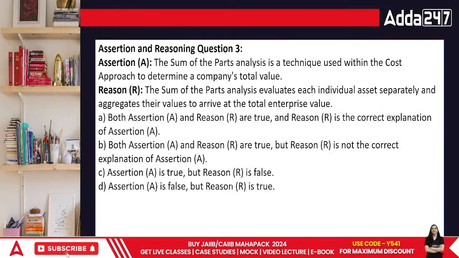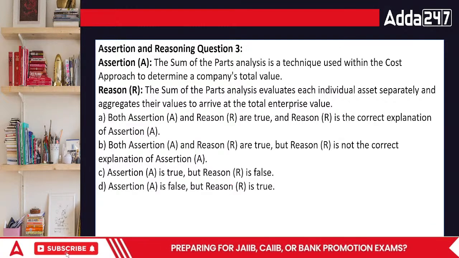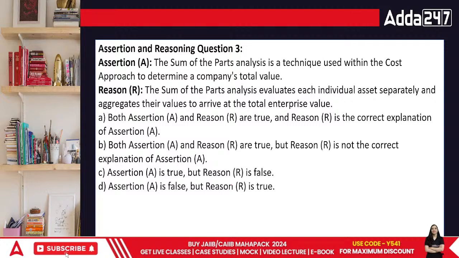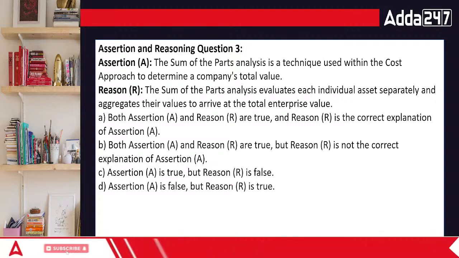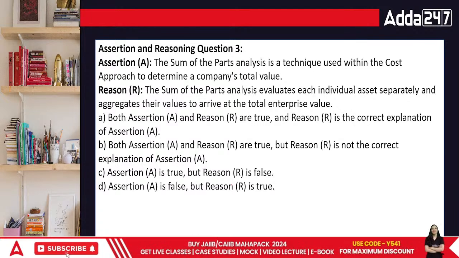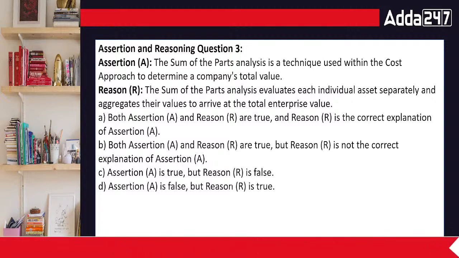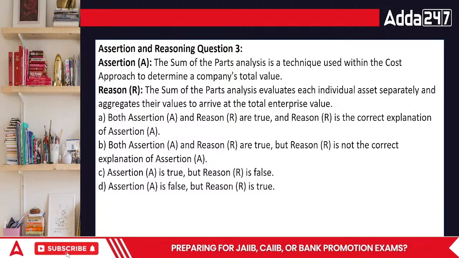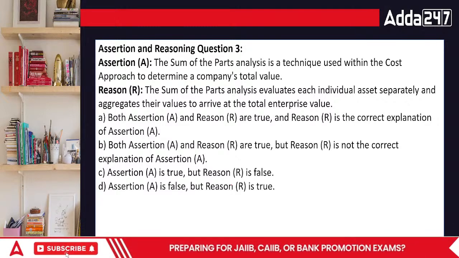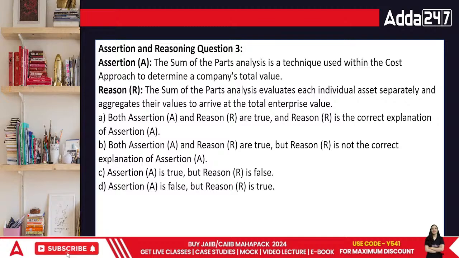The next question says reasoning and assertion. The sum of the parts analysis is a technique used with the cost approach to determine the company's total value. Sum of parts analysis values each individual asset separately and aggregates their values to arrive at the total enterprise value. What's going to be the answer in this case, everyone? Both reasoning and assertion are true, and R is the correct explanation. Both reasoning and assertion are true, but R is not the correct explanation. A is true, R is false, and A is false, R is true. What's going to be the answer, everyone?